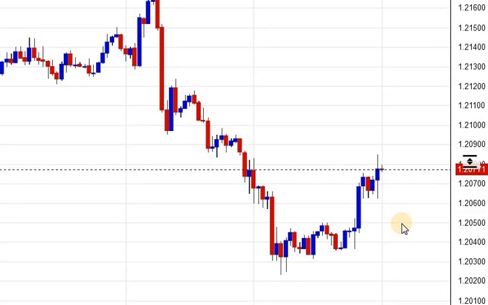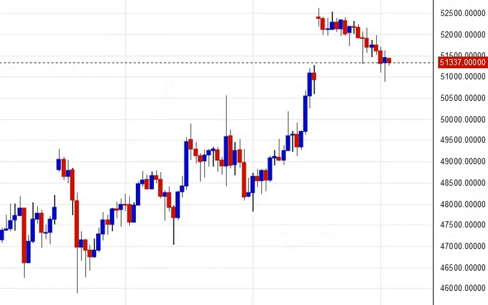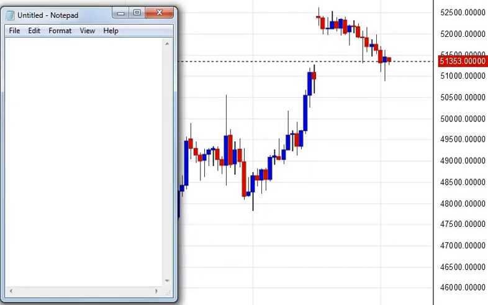Now let's move on to Bitcoin. This is Bitcoin, the market's favorite. Currently it is trading 51,350. It made a new lifetime high of 52,530. Let's have a look at resistance and support. This is the new market favorite.